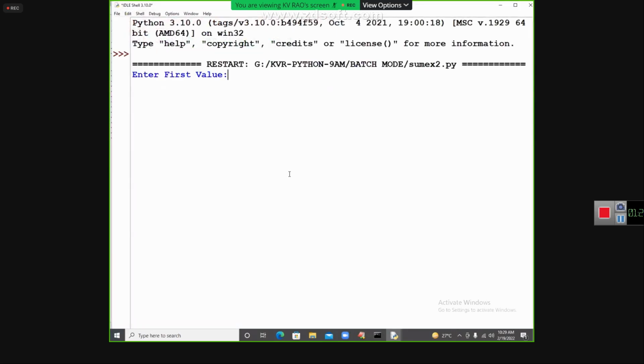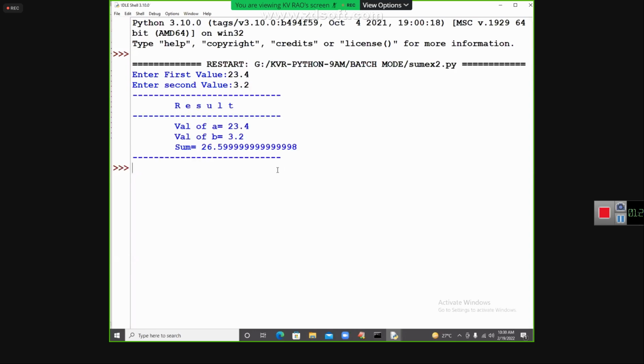Now it is asking, enter the first value. Cursor is waiting for you. I'll say 23.4, and something like 3.2. See, the answer is coming: 26.9999999. Actually 27 should be coming. After the dot, 6 is not 6, it is 5.999999. You might be knowing that.